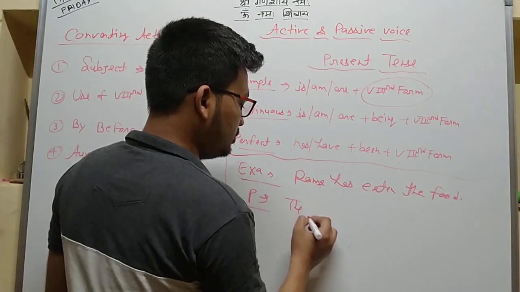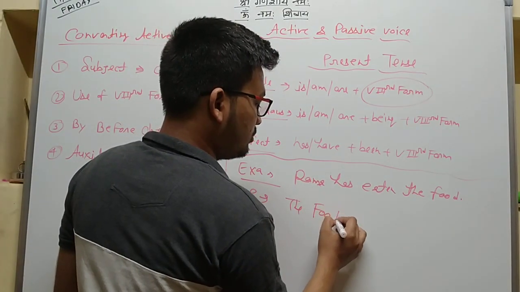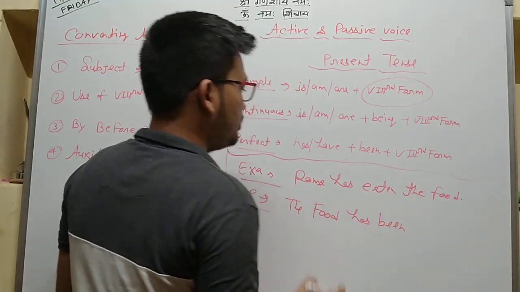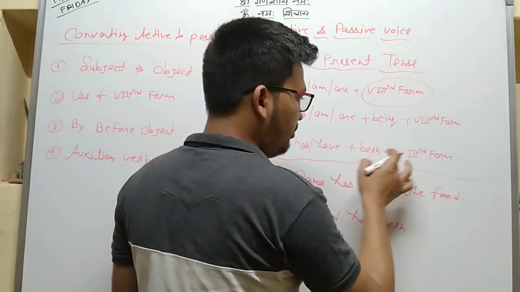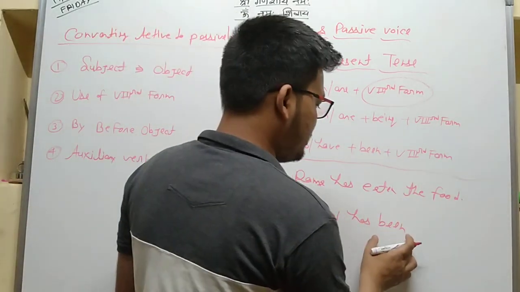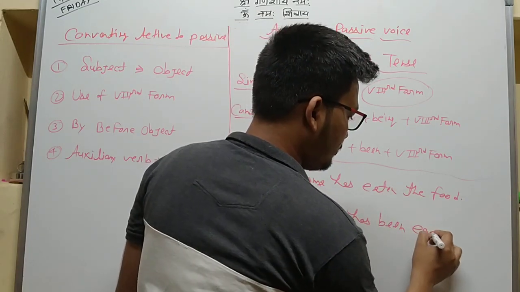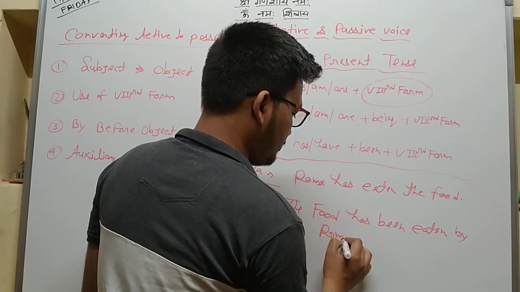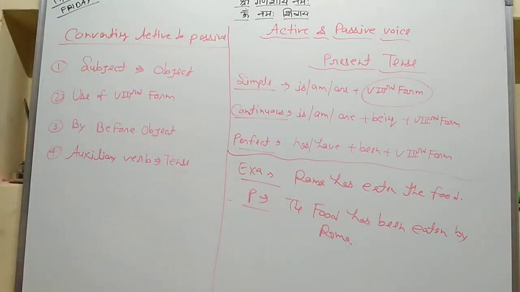The food has been eaten by Ram. Use has, have plus been plus the verb's third form. So this is the way we convert present tense and all its kinds to passive voice.